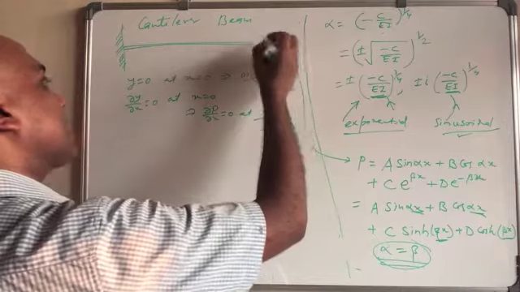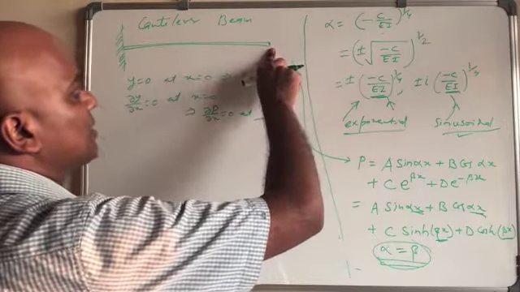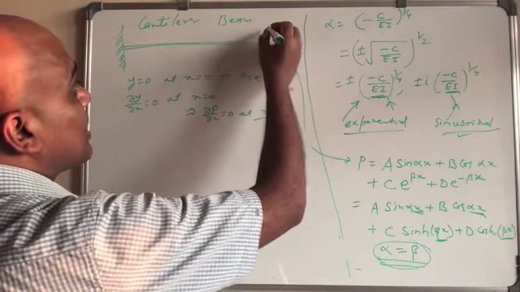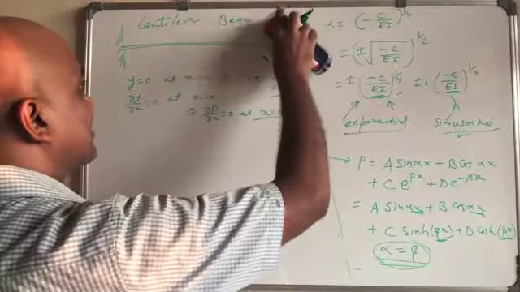At the end, here also there may be some condition. Some condition will be if there is a shear force there or not, a bending moment there or not, right?